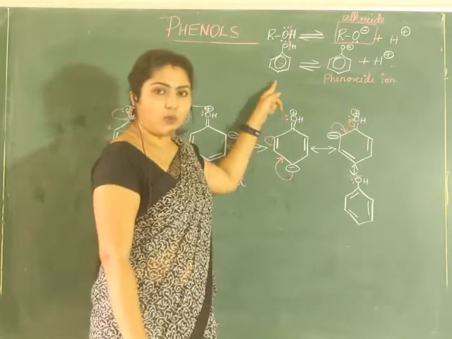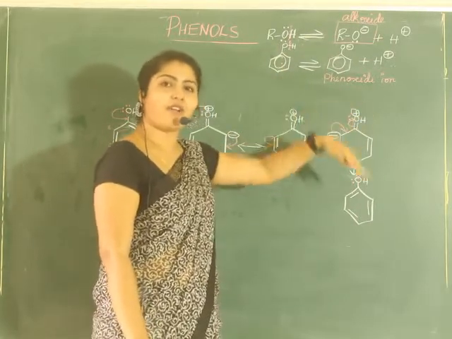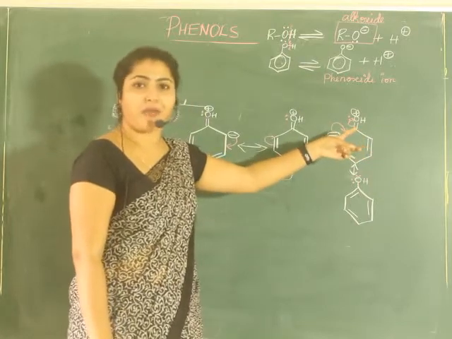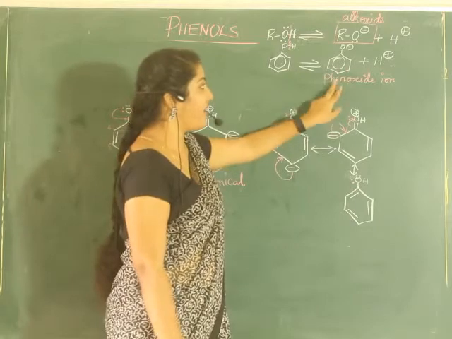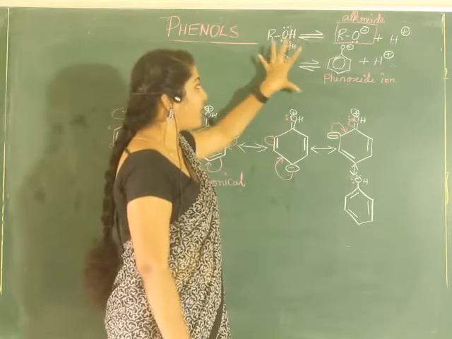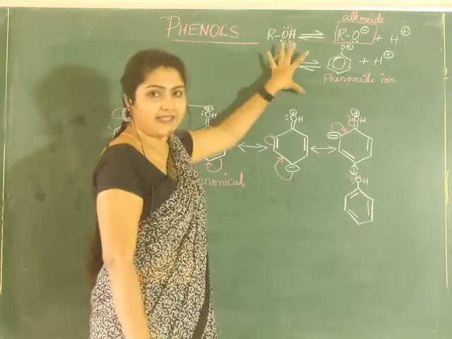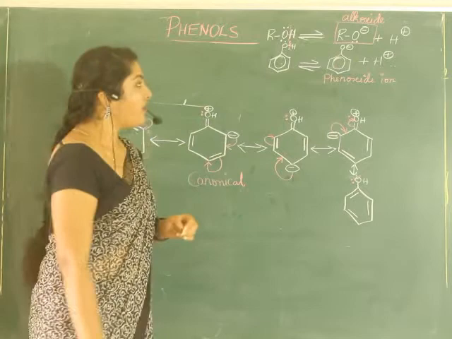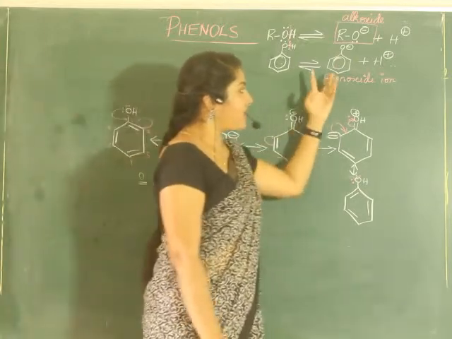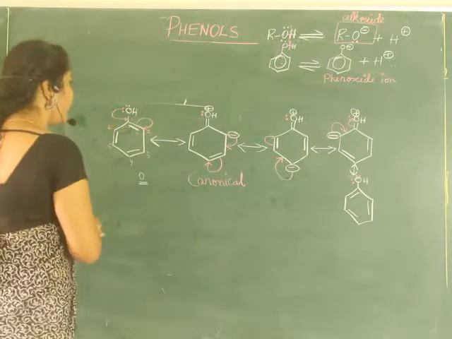After the removal of proton, you call them conjugate base. If an acid's conjugate base is stable, then we say that this particular substance is highly acidic in nature. So its conjugate base is phenoxide ion. We will compare the stability of phenoxide and phenol now.